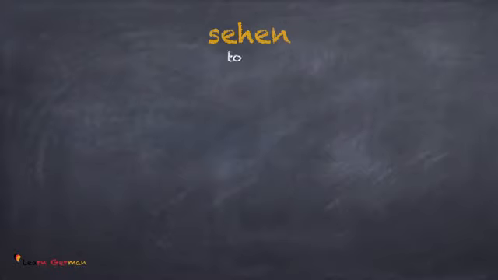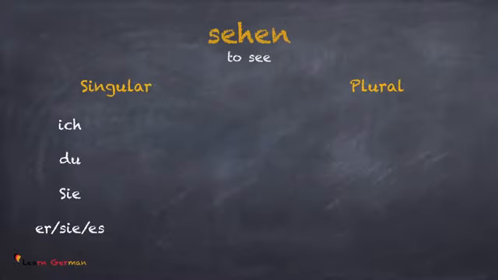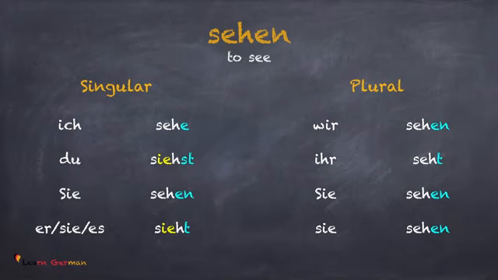The next verb is sehen. Ich sehe, du siehst, sie sehen, sie es sieht, wir sehen, ihr seht, sie sehen.